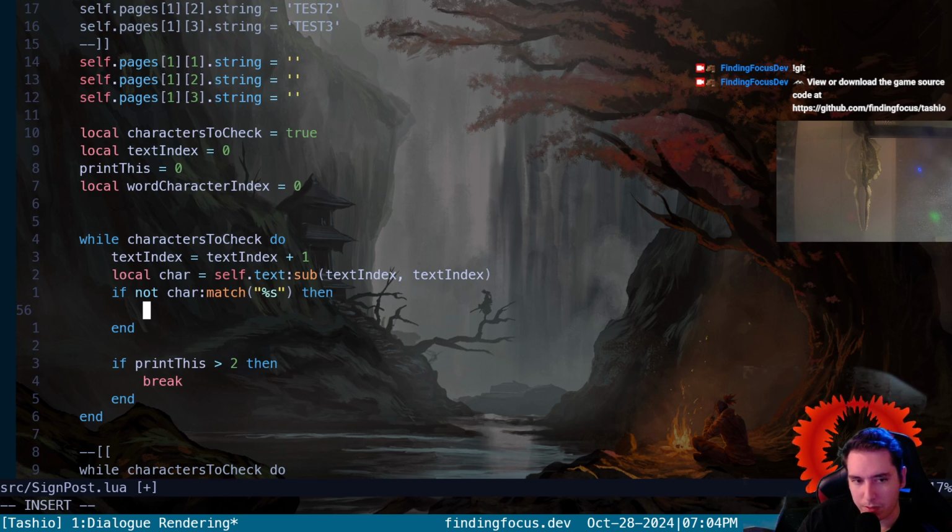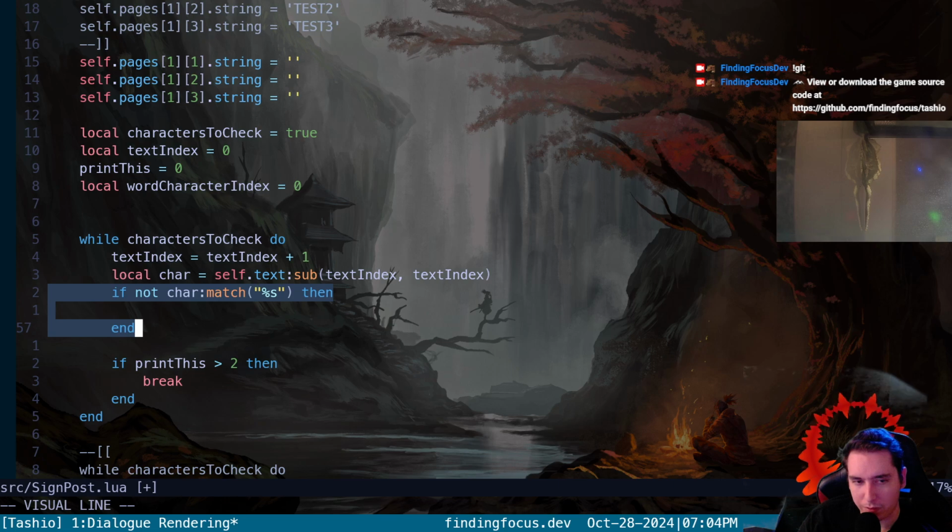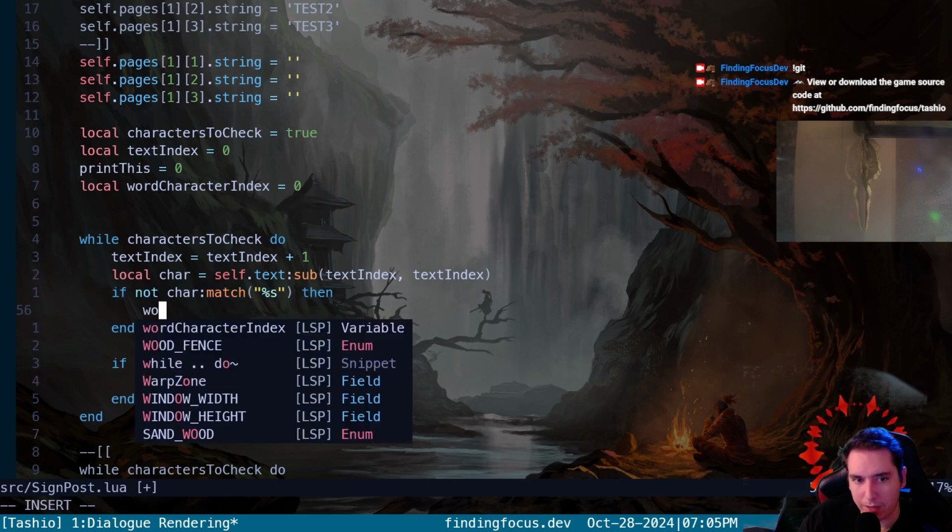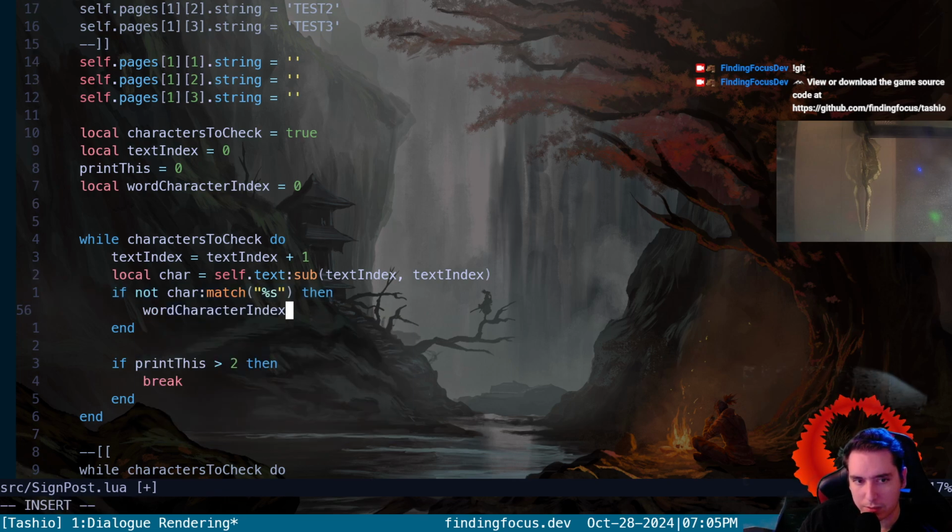So if not character match, and we might want a while loop here too, but let's see, if the character doesn't match that, then we want to say word character index gets itself +1, so word character index +1.